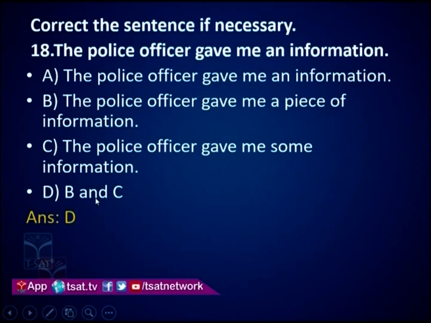Correct the sentence if necessary. The police officer gave me an information. Let us look at the options. A, the police officer gave me an information. B, the police officer gave me a piece of information. C, the police officer gave me some information. D, both B and C are correct.